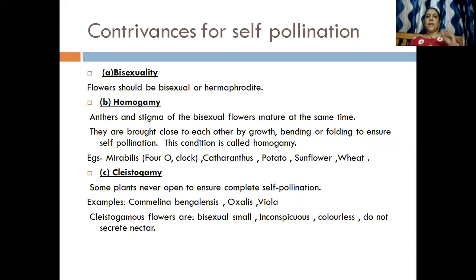Right? So, what are the adaptations that a flower makes for that kind of pollination? Then, what are the advantages of self pollination and cross pollination, and disadvantages too? We saw. We also saw the contrivances of self pollination and cross pollination.